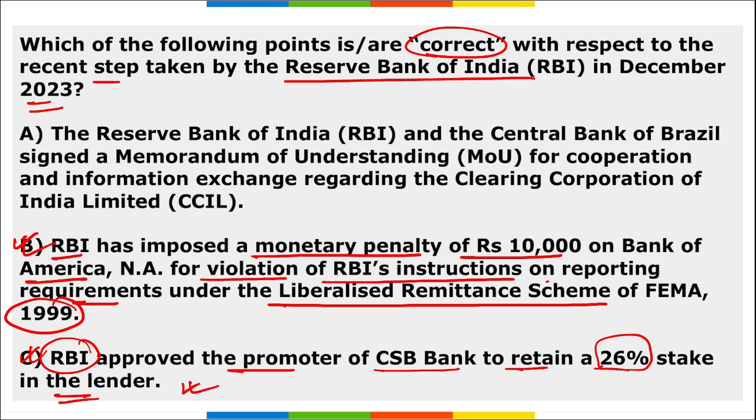So absolutely right. Option A is saying that RBI and the Central Bank of Brazil signed an MOU for cooperation and information exchange regarding the Clearing Corporation of India Limited. Is it correct? RBI and Bank of England, not Bank of Brazil, but Bank of England, they signed this MOU. So option A is not correct.